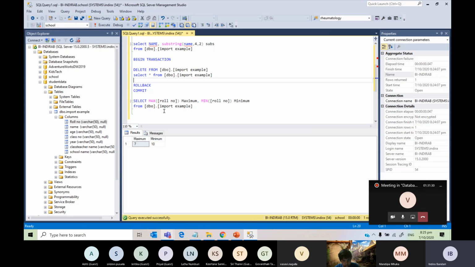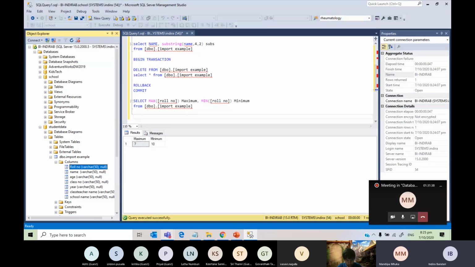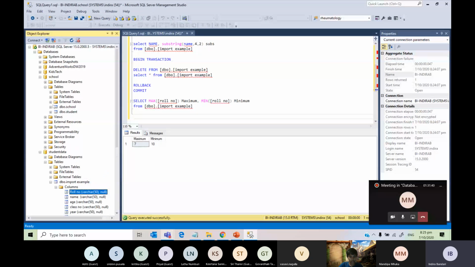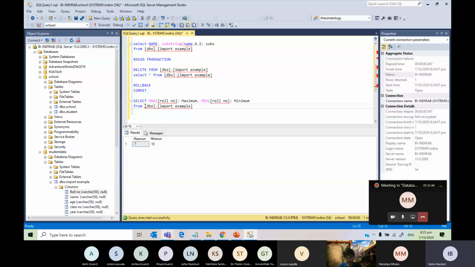Let's go to school, and from school let's go to which table? Student table. Okay, let's go to student table. Okay, what is there in student?